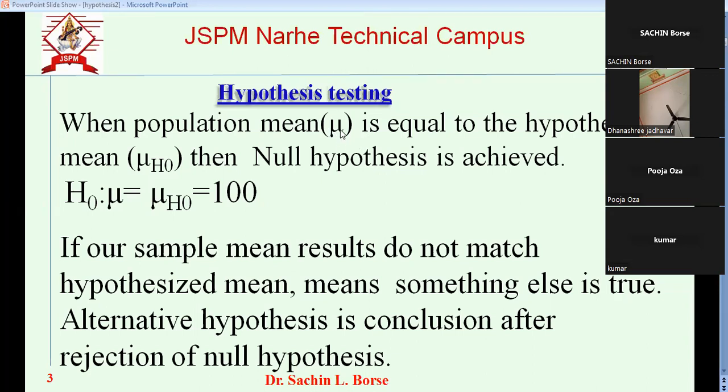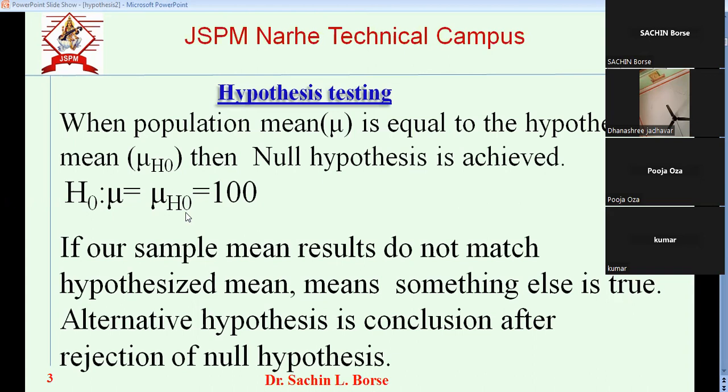Then we compare mu with the mu h0. We have said that the hypothesis, called the null hypothesis, is that for Indian male, the average height is 5 feet 4 inch. So that is our mu h0.